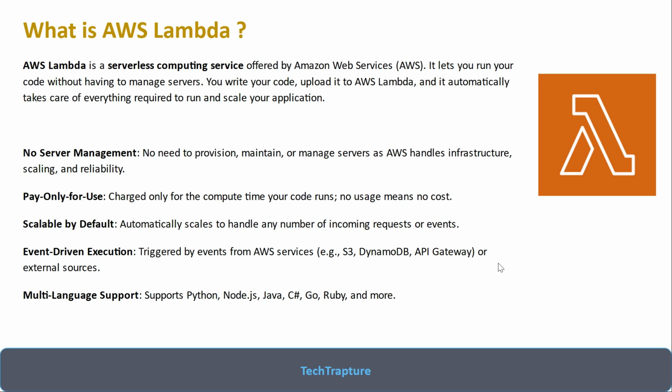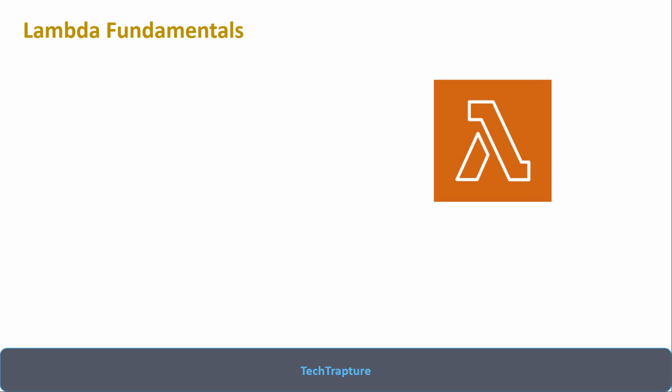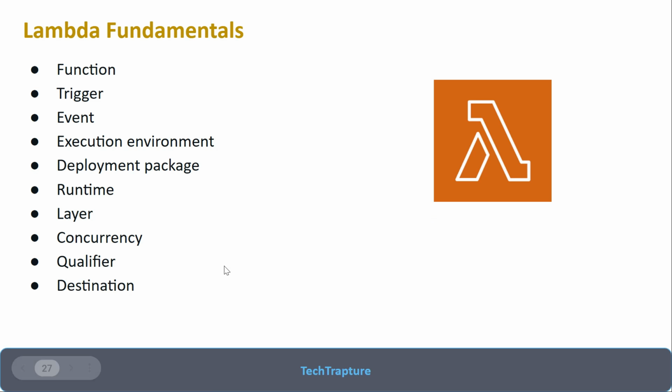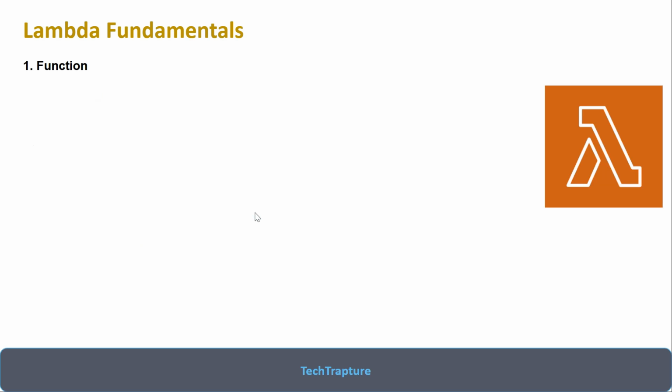Now quickly I'll cover the commonly used terminologies in Lambda, or I would say the fundamentals of AWS Lambda. First is function, then trigger, event, execution environment, deployment package, runtime, layer, concurrency, qualifier, destination. These are commonly used terms, and I want you to get at least an understanding of these terms before starting to create your Lambda function. I'll quickly go through each of these terminologies.